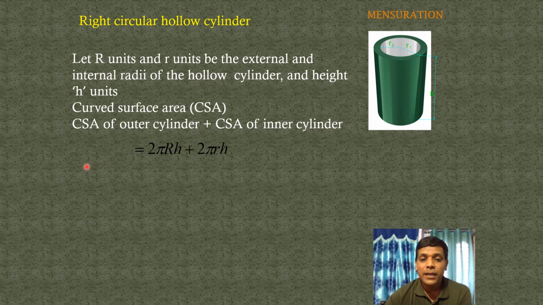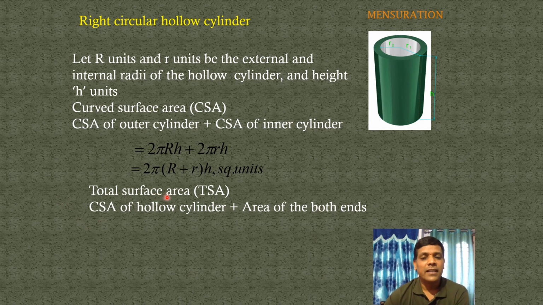2 pi big R h plus 2 pi small r h. So what is common here? 2 pi h is common. Write the common factor: 2 pi h into (big R plus small r), or 2 pi into (big R plus small r) into h square units. This is the formula for the CSA of a right circular hollow cylinder. Are you clear? So next one,